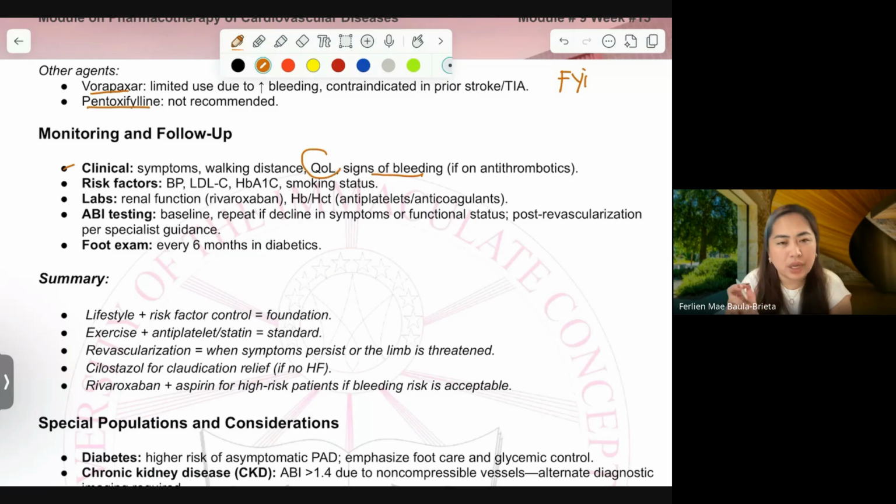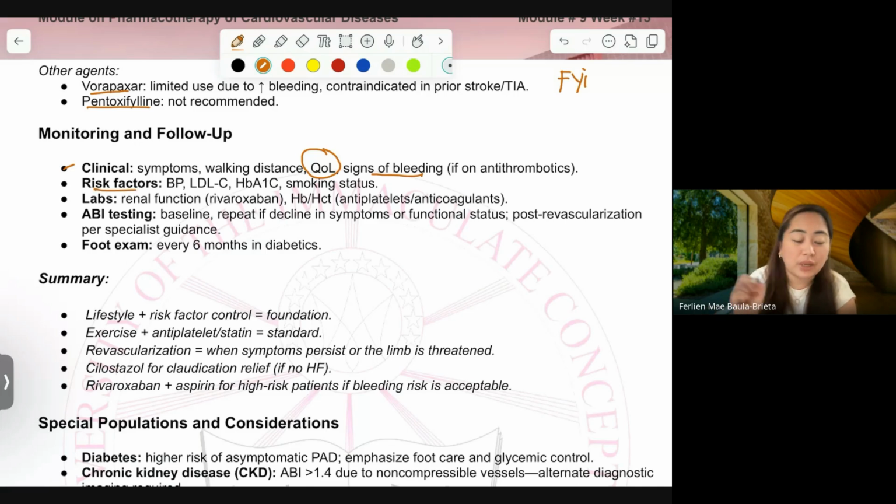And then quality of life is difficult to measure, but clinically speaking, quality of life is when a patient can take care of himself without relying on any healthcare or any, what do you call that, I forgot the term, without relying on anyone, that's it.